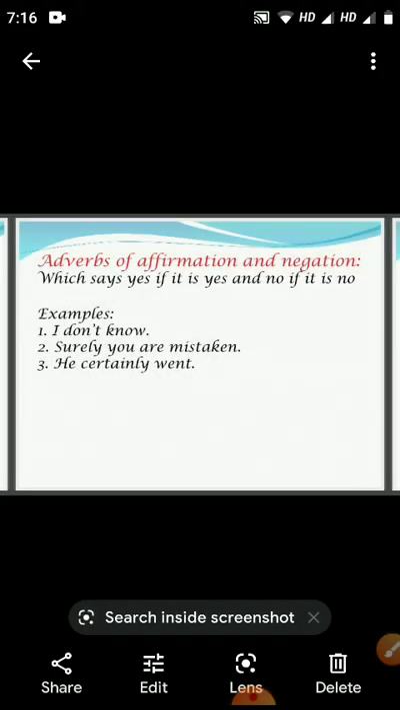Here we have the last one, adverbs of affirmation and negation. We say yes if it is yes and no if it is no. Examples here are: I don't know. Surely you are mistaken. He certainly went. Don't, surely, certainly. These are called adverbs of affirmation or negation.